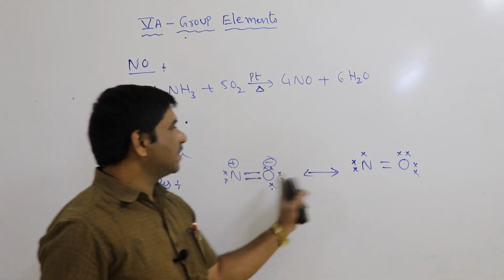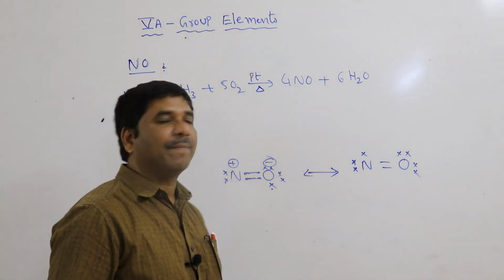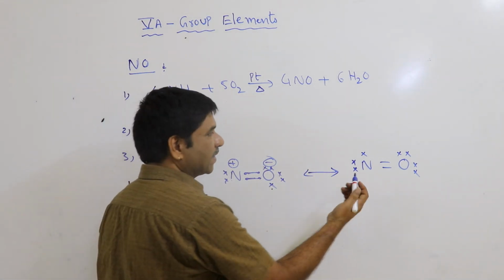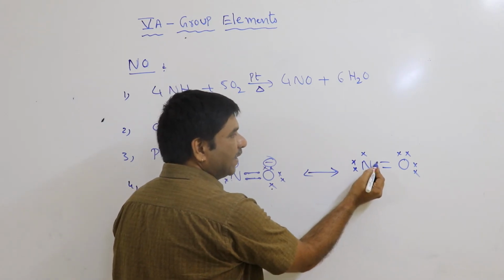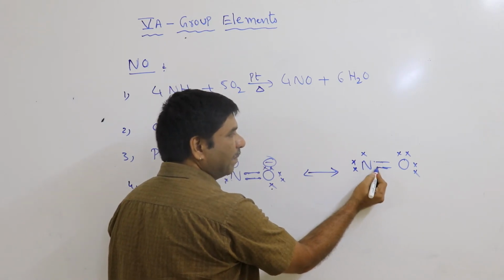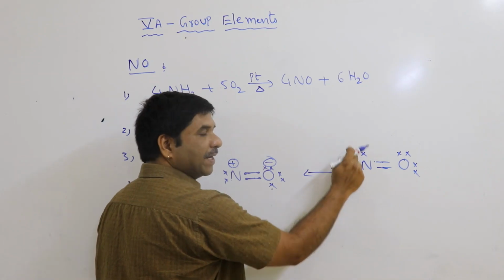Its resonance structure is this one, N double bond O. Here there are no charges. So nitrogen has 5, and of that 5, 2 are participating in bonding, and the remaining 3 are a pair and a lone electron.